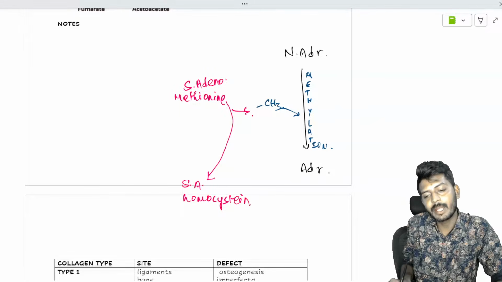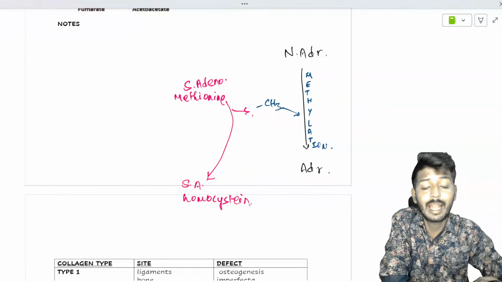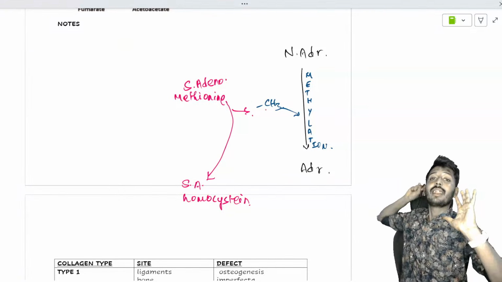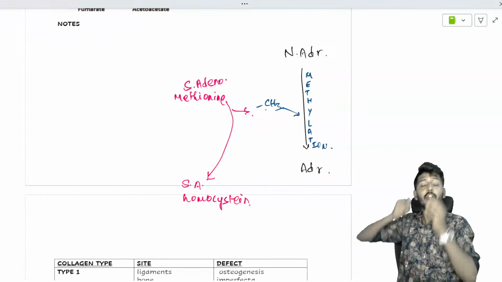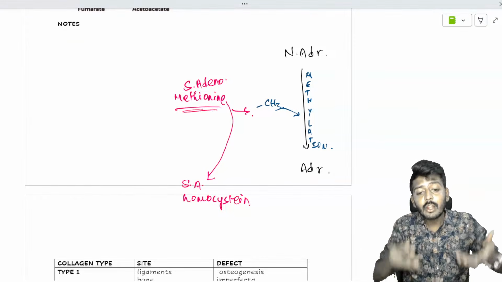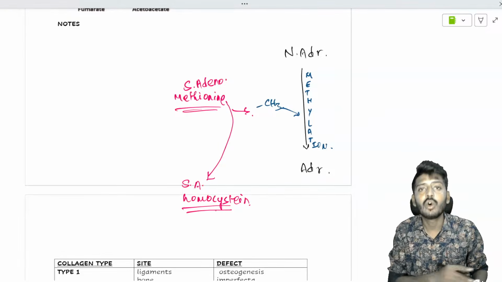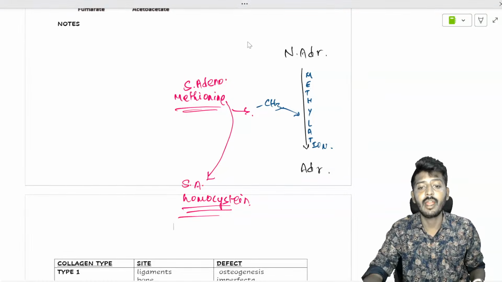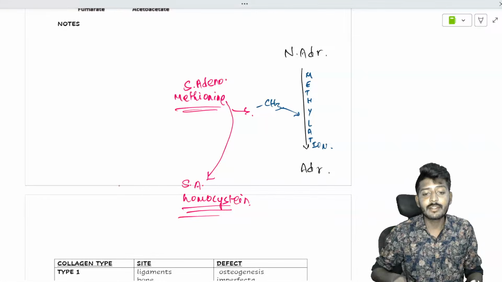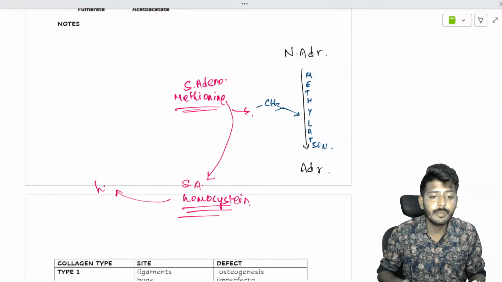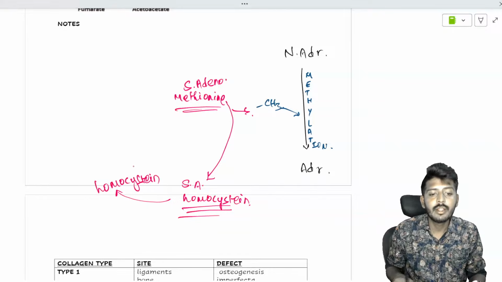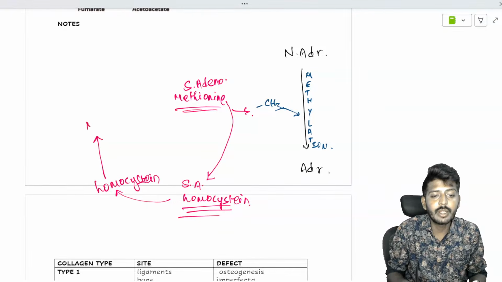So homocysteine and methionine, what is the difference between these two? Adenosyl group is same. So the difference is in the methionine. From methionine you removed a methyl group and gave it to someone else. So if you remove a methyl group from methionine, we are going to get homocysteine. So this S-adenosyl homocysteine further gets converted into homocysteine. Okay, this homocysteine will further get converted into methionine.